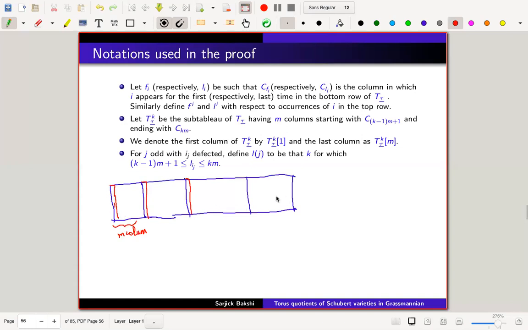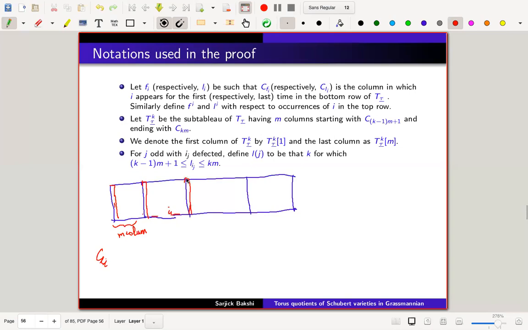And then suppose I1 has appeared somewhere here. So this is the last time when I1 has appeared in the bottom row, as I have written it, like CLI. The last time I1 has appeared in the bottom row. So I'll look into the slice, the coach where I1 stays.